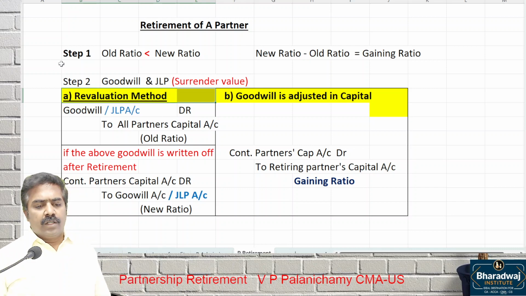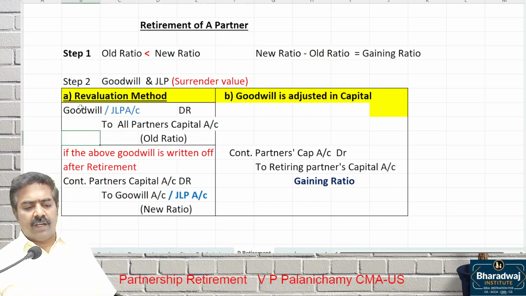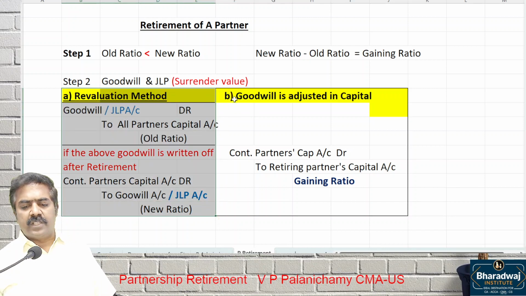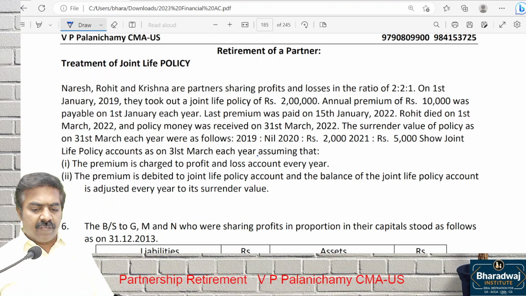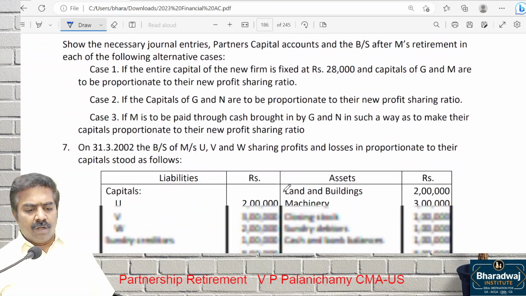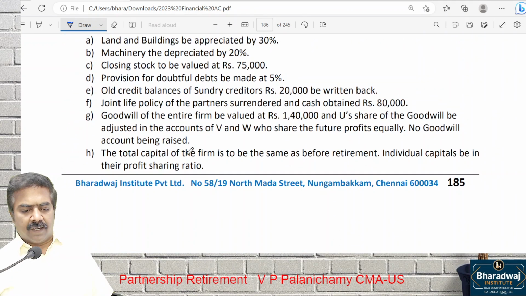Done. So goodwill, revalue or adjust through which account? Capital account. So how to decide? It will be given in the question. For example, look at question number 7.